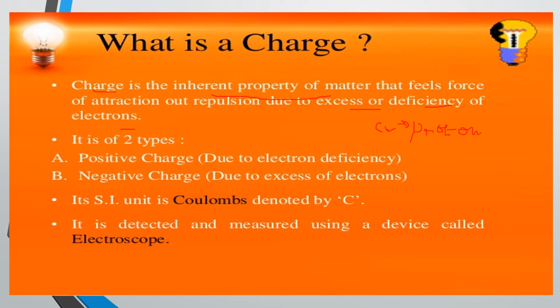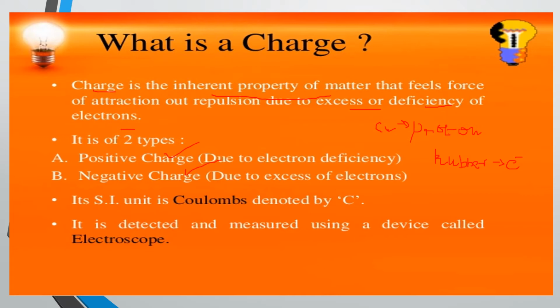Okay. So rubber has an excess of electrons, right? Rubber is what? Excess of electrons. That means it is an insulator. So what it means is that it will not conduct electricity. So charge depends on the inherent property of matter, right? We are having two types of charges. One is positive charge, another one is negative charge.